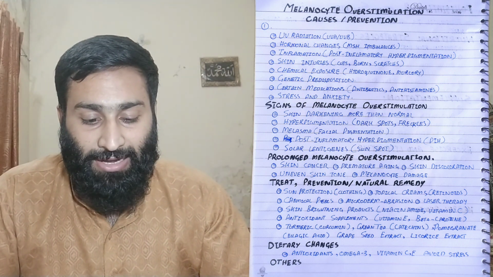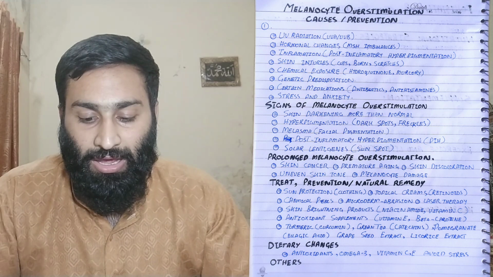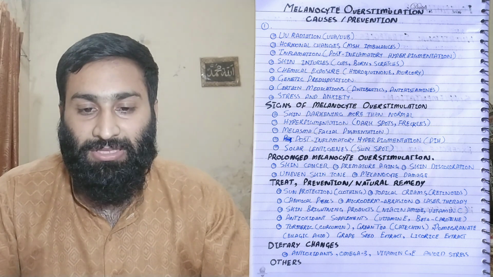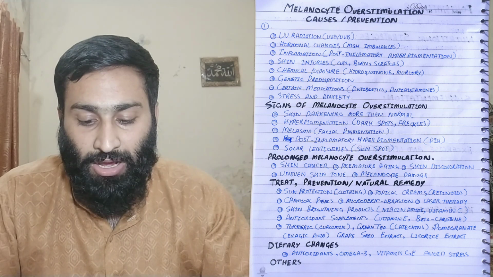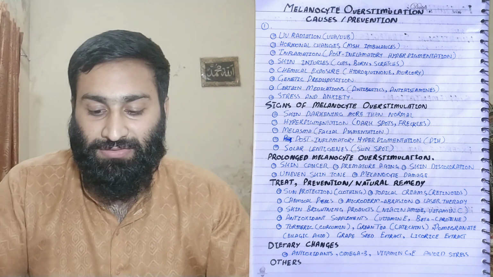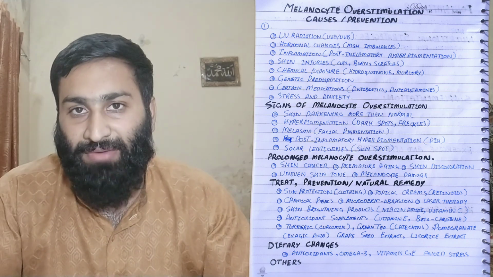For treatment and prevention, natural remedies can clear up this hyperpigmentation through sun protection, such as clothing, because of UVA and UVB radiation prevention.